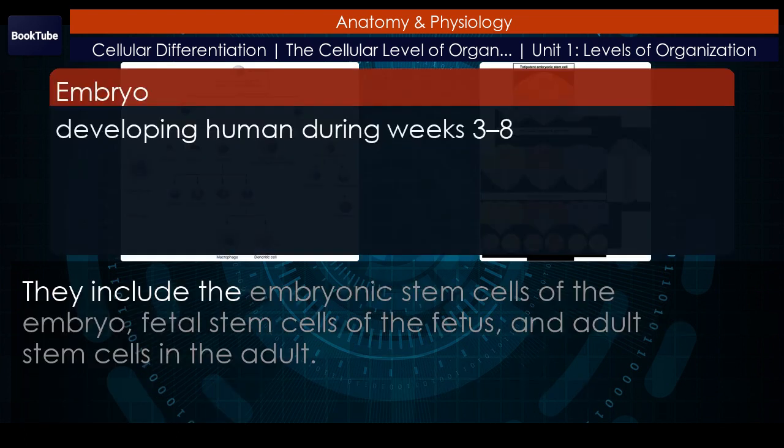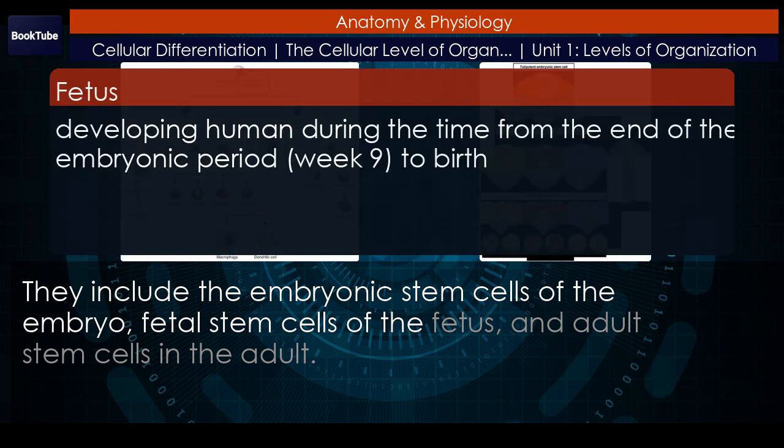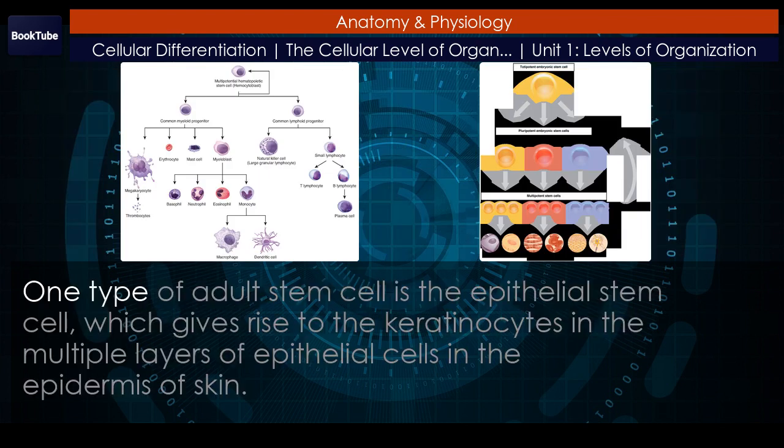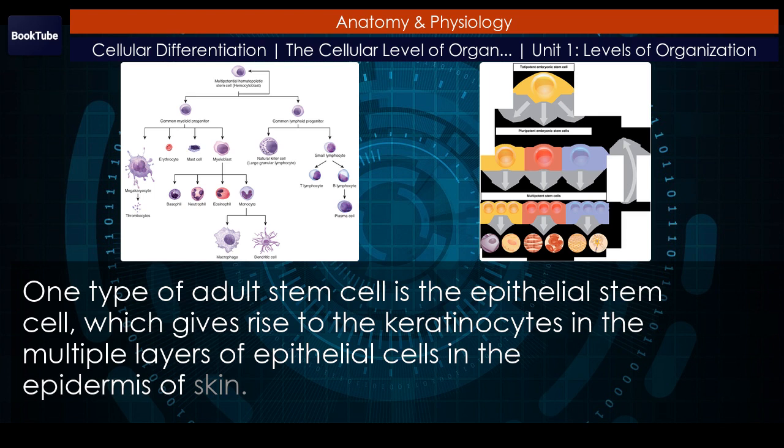There are different stem cells present at different stages of a human's life. They include the embryonic stem cells of the embryo, fetal stem cells of the fetus, and adult stem cells in the adult. One type of adult stem cell is the epithelial stem cell, which gives rise to the keratinocytes in the multiple layers of epithelial cells in the epidermis of skin.